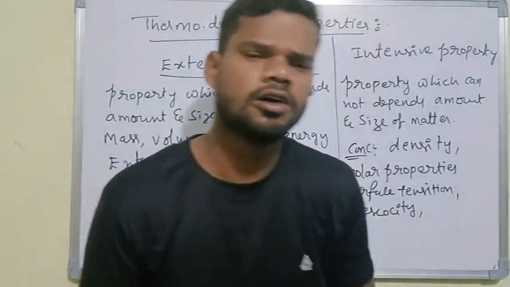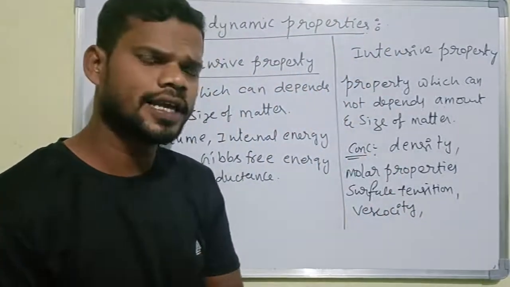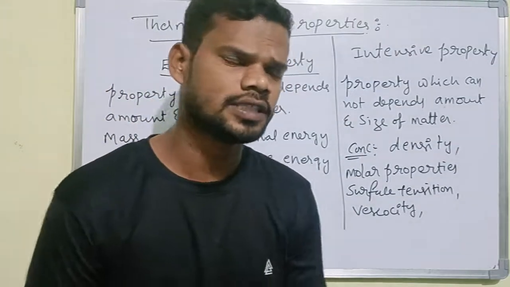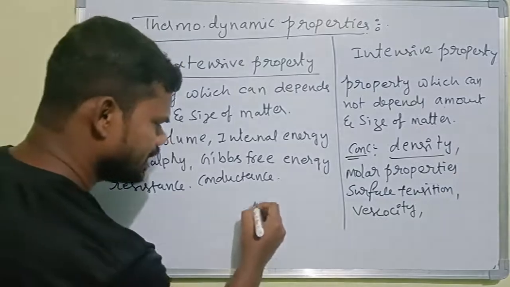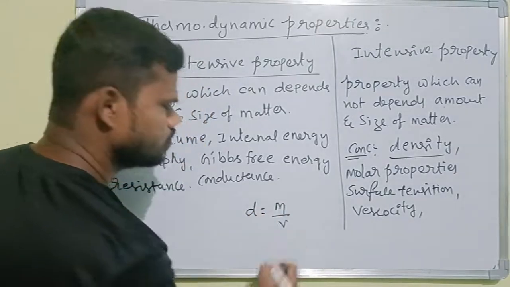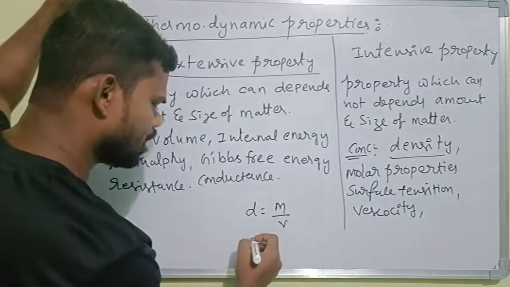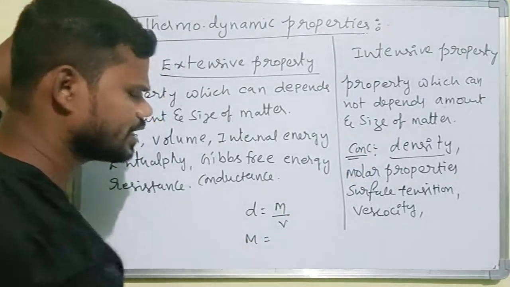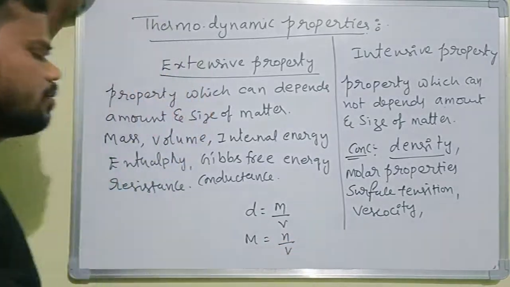Based on this, they ask questions also. Whether it is an intensive or extensive property, how do they ask the question? Let us say, for example, density. Density is what here? Mass by volume. Mass and volume are extensive properties here. But density, which is mass by volume, we say is an intensive property. In the same way, molarity is number of moles per volume.